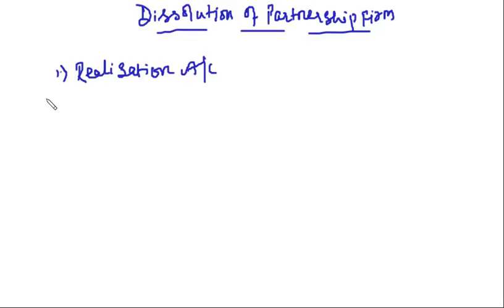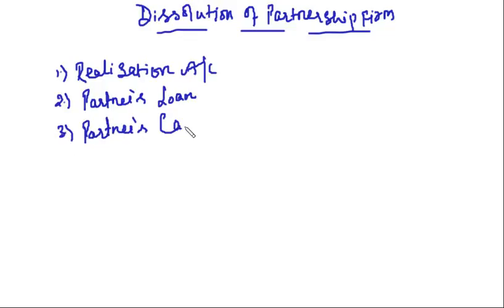Then, the second thing was partners loan. Third thing, partners capital accounts. And the last was bank or cash account.